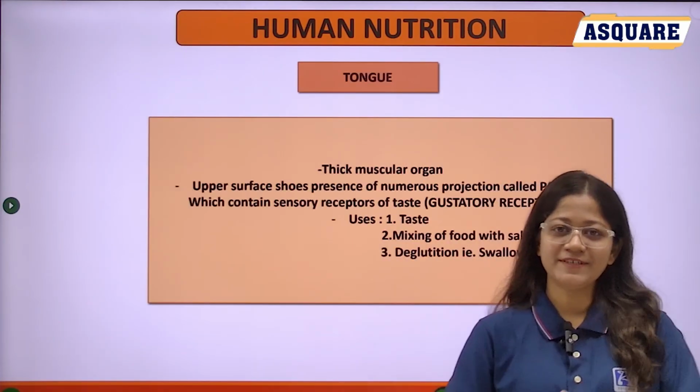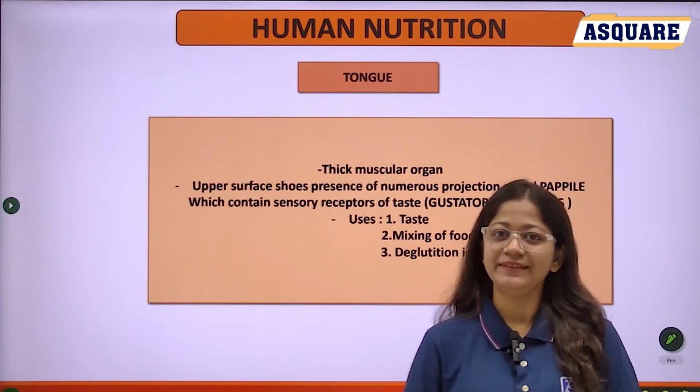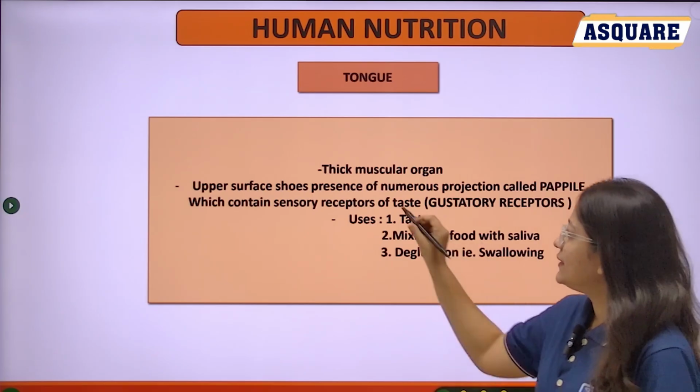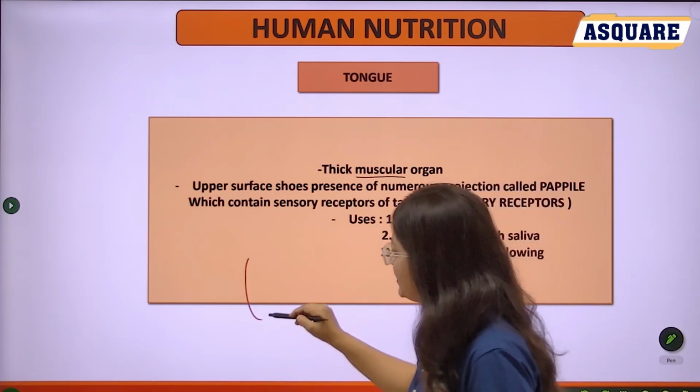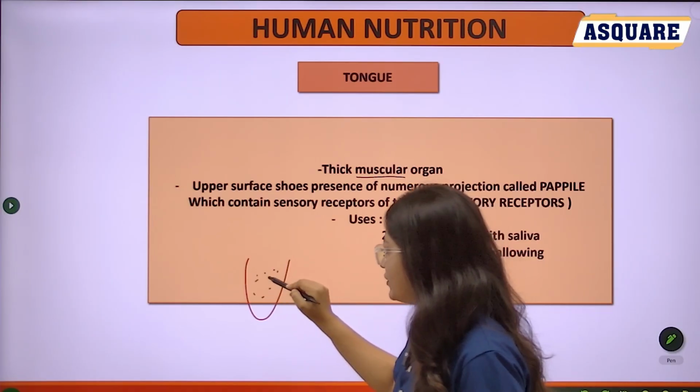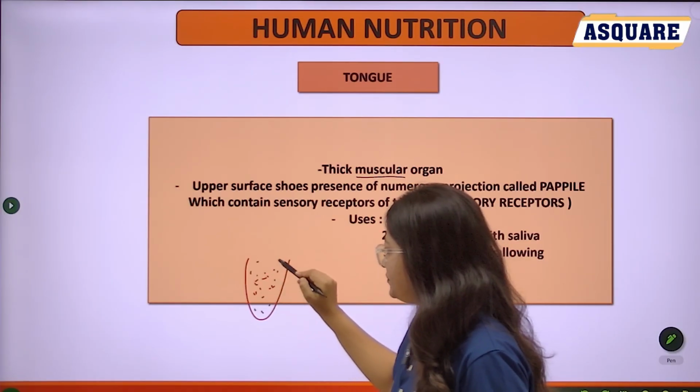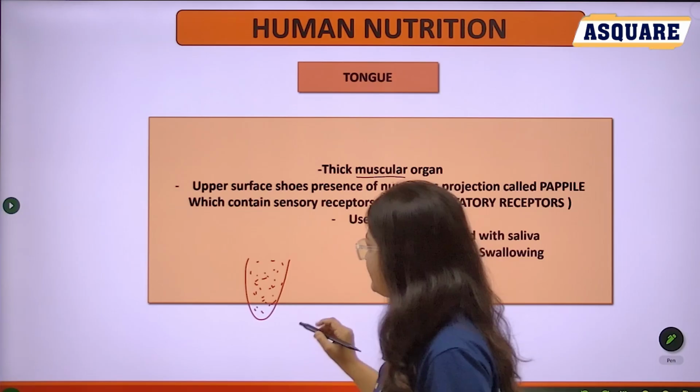Let's see the first part of your oral cavity, that is the tongue. See, the tongue is a thick muscular organ and its upper surface bears numerous projections like this one. These we call papillae.